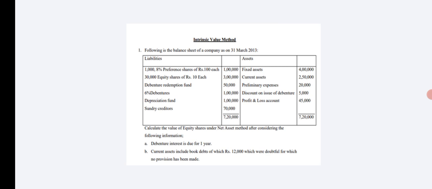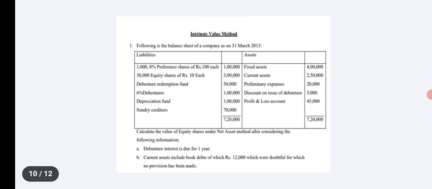Now we can take additional information. Debenture interest is due for 1 year. Then doubtful debts on debtors rupees 12,000. These are two additional information details given.